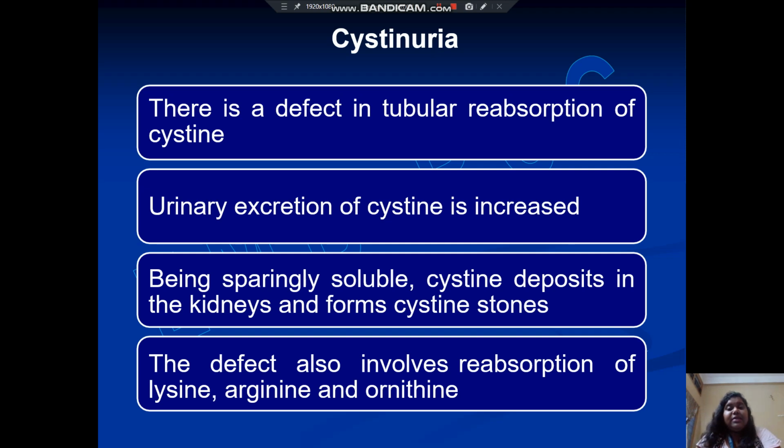So today I will be discussing the inborn diseases. In my previous video I have discussed some, and now I am going to discuss cystinuria. It is a defect in tubular reabsorption of cystine. Urinary excretion of cystine is increased in this case. Being sparingly soluble, cystine deposits in the kidneys and forms cystine stones. The defect also involves reabsorption of lysine, arginine and ornithine.